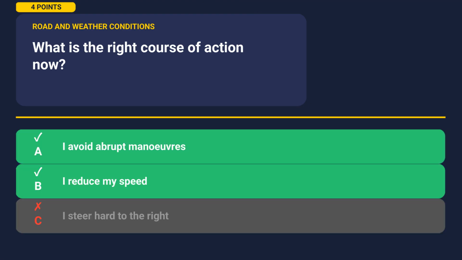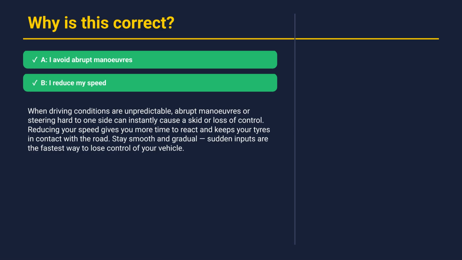The correct answers are A and B. Let's understand why. When driving conditions are unpredictable, abrupt maneuvers or steering hard to one side can instantly cause a skid or loss of control. Reducing your speed gives you more time to react and keeps your tires in contact with the road. Stay smooth and gradual. Sudden inputs are the fastest way to lose control of your vehicle. All right, let's move on to the next question.